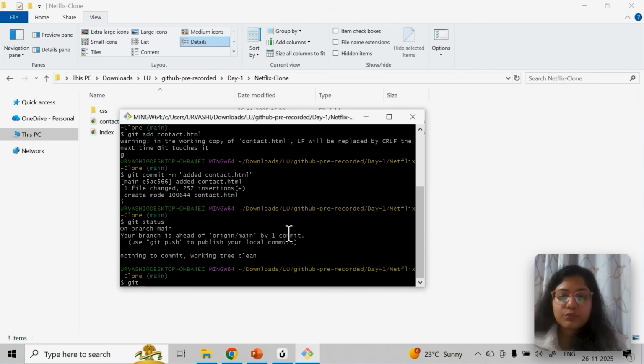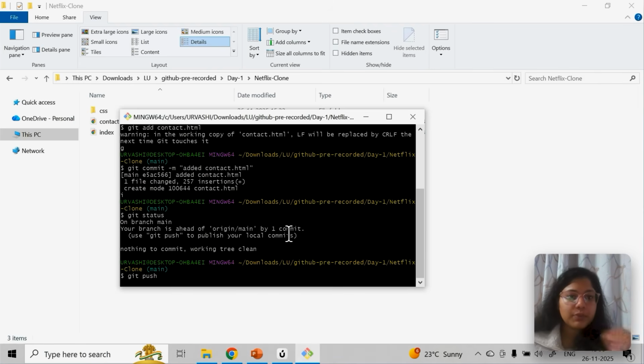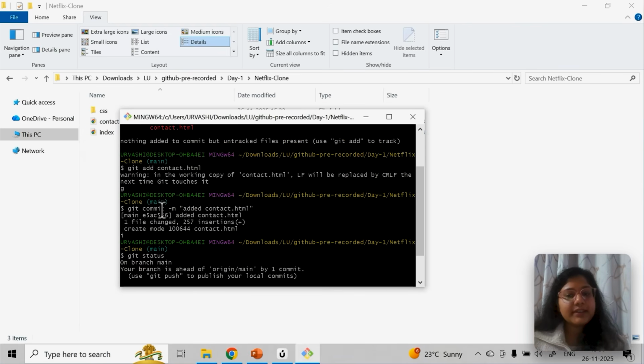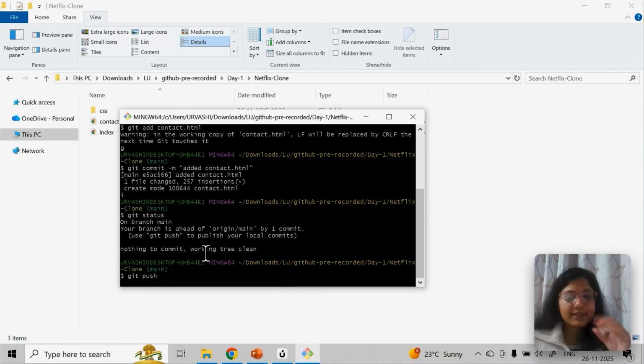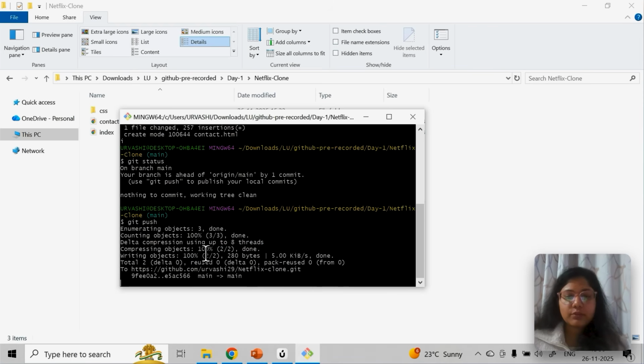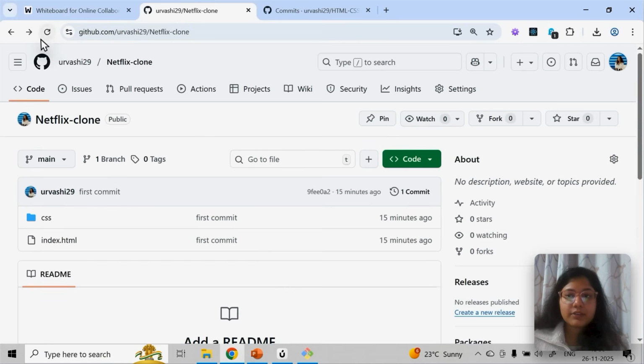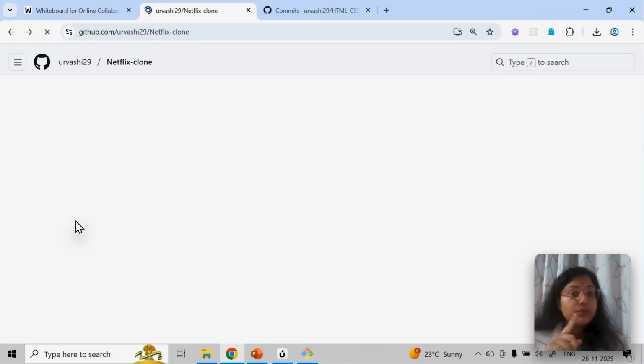So now I'll say git push. Only once you need git push -u origin, with the branch name main. Otherwise, next time you make some changes to your code, you just need to run git status to check the status, git add, git commit, git push. It will take some time to remember these commands, but as you go ahead, you will get a hang of it. See, whatever I have made, git push has done. Now I will refresh, and you will see contact.html will also come.